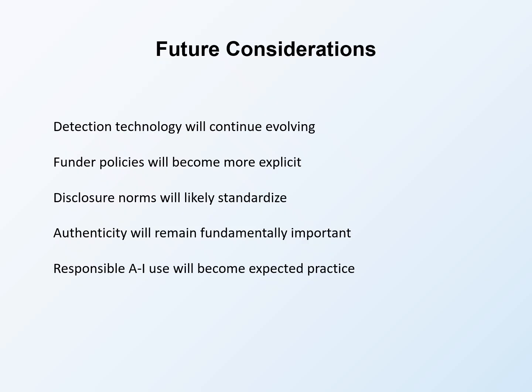Authenticity will remain fundamentally important, regardless of how technology and policy evolve. The core requirement that grant work reflect genuine organizational capacity and commitment will not change. Authenticity is not a response to detection concerns, but a foundational requirement of ethical practice. Responsible AI use will become expected practice as these tools become standard in professional work. Organizations that develop responsible practices now position themselves well for this future.